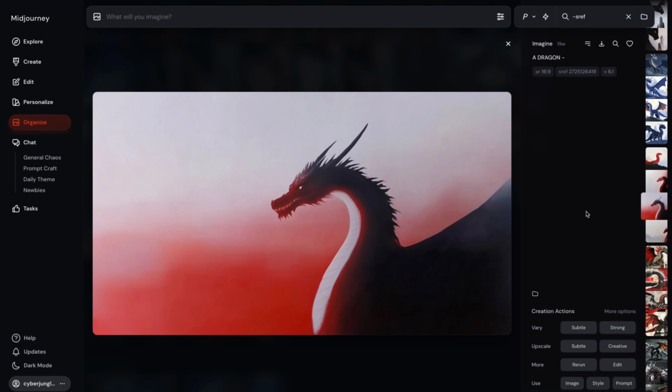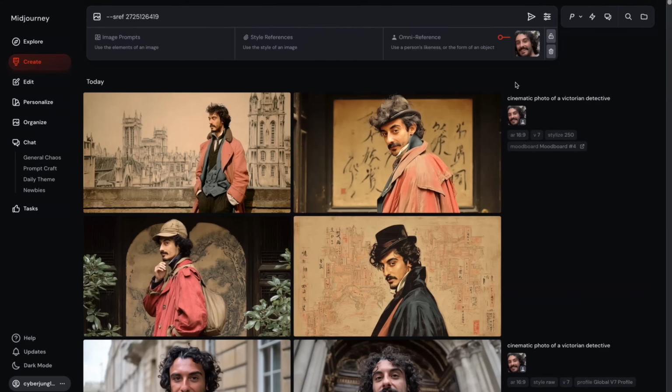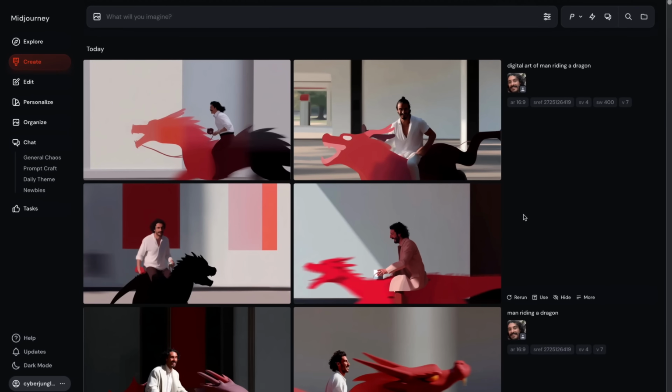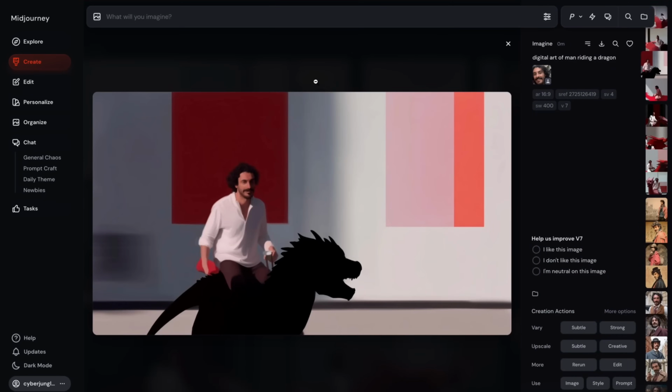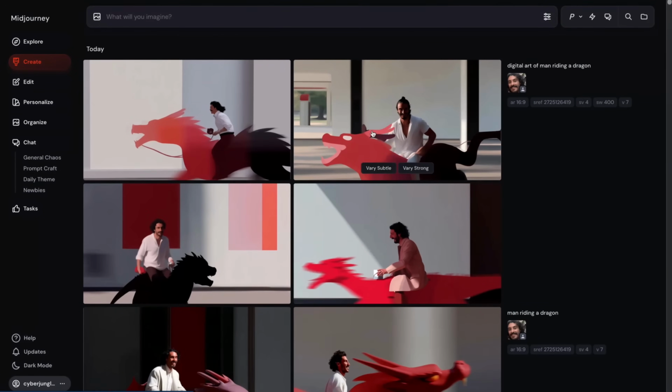So as the last thing, let's test style reference together with Omni Reference. You will realize that I have this quite artsy style reference. It's quite illustrative, strong reds and whites. And let's use this together with my face reference. Okay, I like this more because after bumping up the style weight and specifying that I want a digital art, I got much more artsy looking results, much more illustrative.